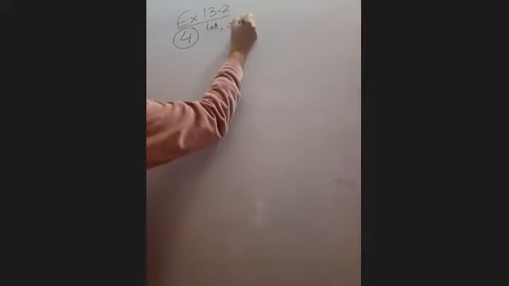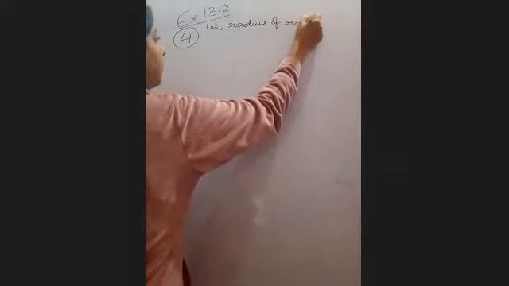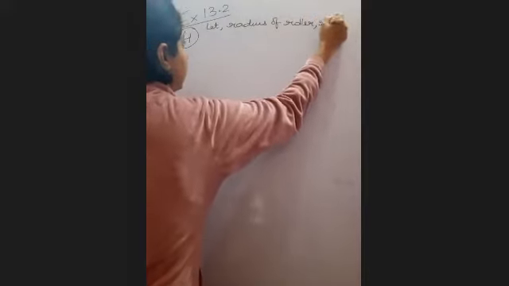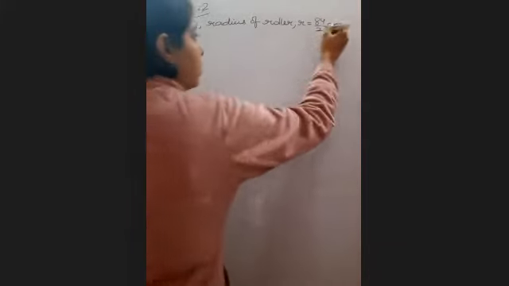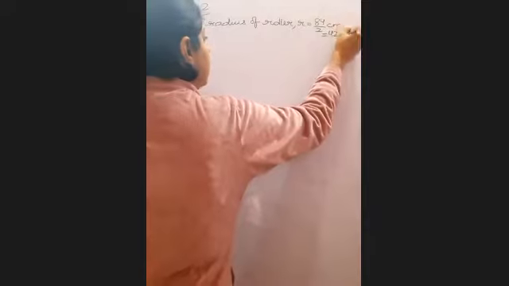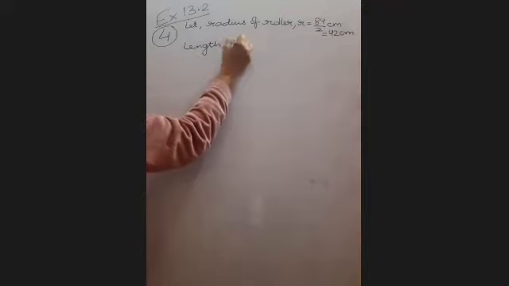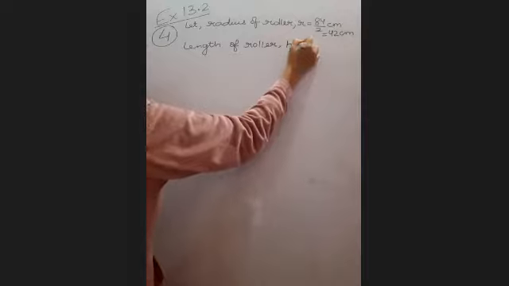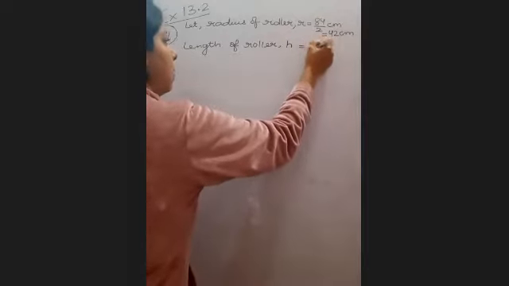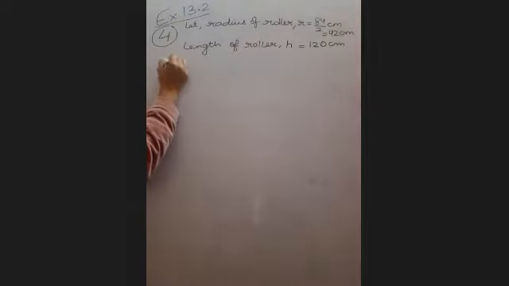Let radius of roller be, as I said, diameter is given, so we need to show division by 2. We will not write directly anything. So this is equal to 42 centimeter. We will not use the word height, but length, as it is given in the question. So length of roller, we can use h as a symbol, 120 centimeter.